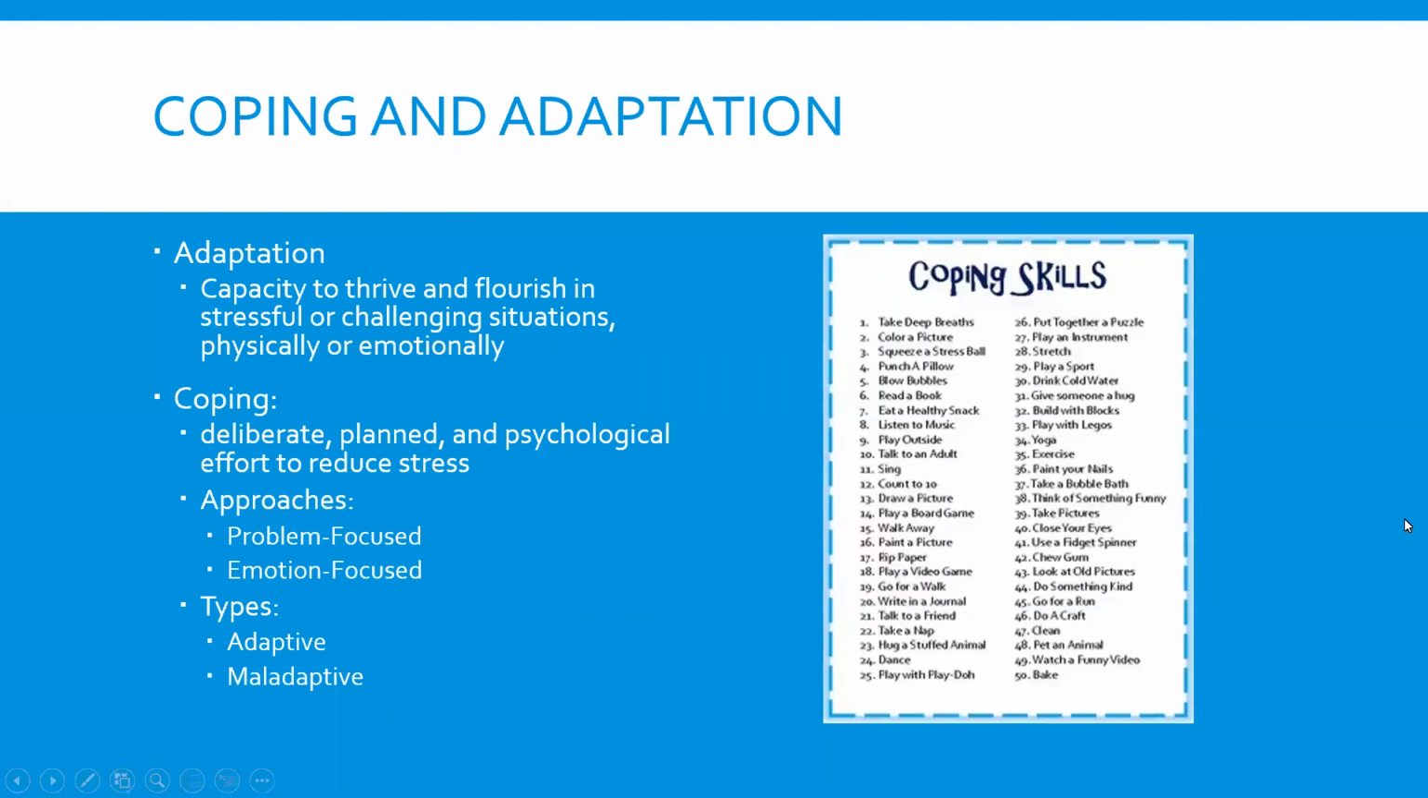One way that we handle stress is through coping and adaptation. Adaptation is the capacity to thrive and flourish in a stressful or challenging situation, either physically or emotionally. And the purpose of coping is to help us to manage the emotional response to stress and to reach a state of adaptation. Coping is deliberate, planned, and psychological effort to reduce stress, and it's going to vary based on the situation and the individual.